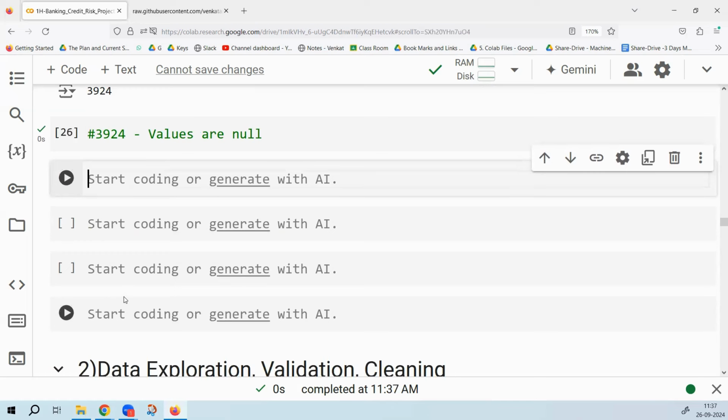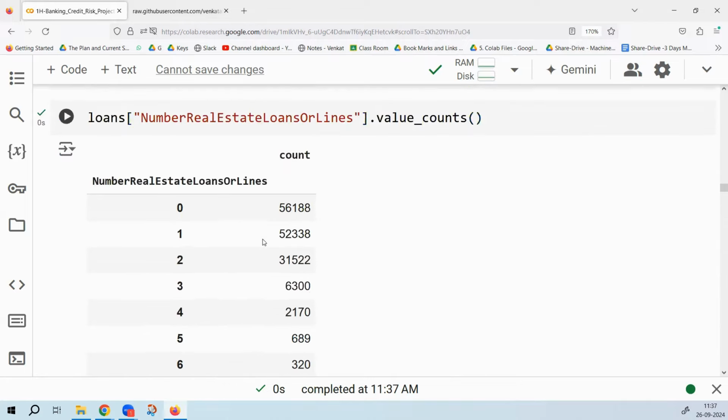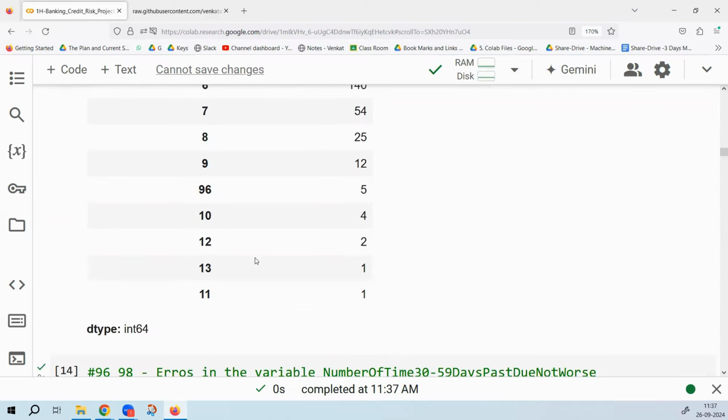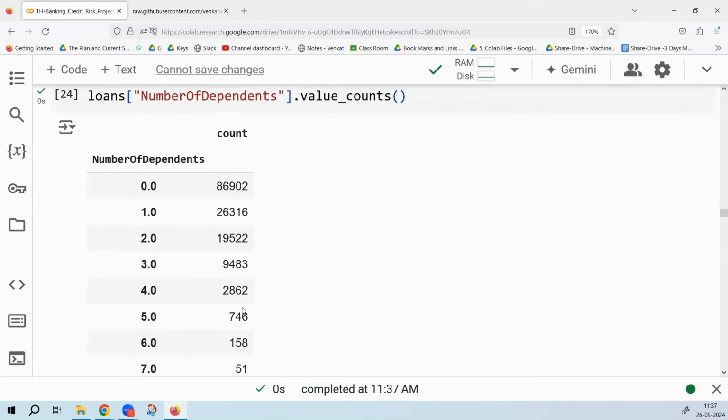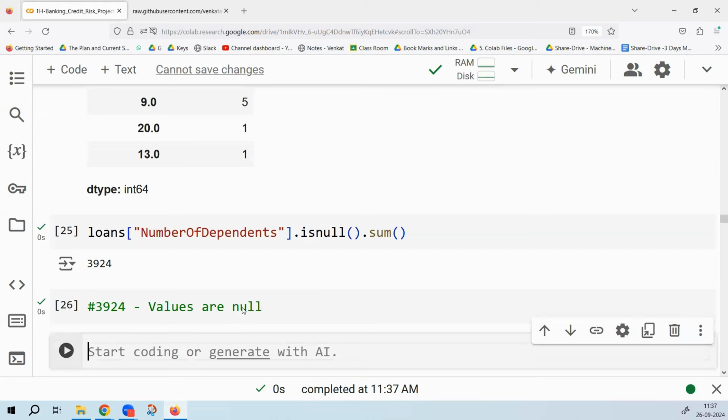So these are all the discrete or categorical variables. Let me explain the project until now, what we have done. We are building a credit risk model that will predict whether a customer is going to be a defaulter or not. We have used variables like number of late payments, 1 month, 2 month, 3 month late payments, number of real estate loans, number of open credit cards and loans, number of dependents. As part of data exploration, we looked at their frequency table and we found all the issues. We have listed them down.